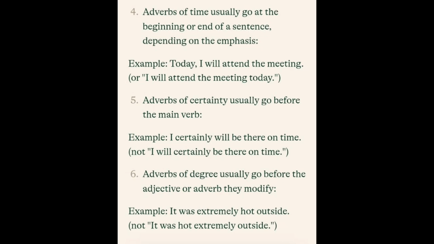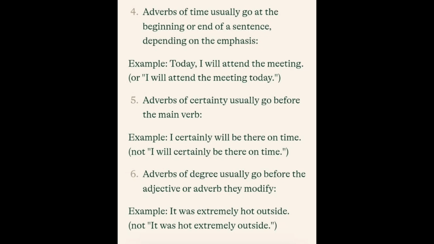Okay, so adverbs of time usually come either at the beginning or at the end of a sentence. For example, today I will attend the meeting. In this sentence, emphasis is placed on today, meaning that the meeting will not be postponed to another day, but I will attend it today. Or you can also say, I will attend the meeting today. In the second sentence, emphasis has shifted away from today. There is no emphasis again on today. It means that I can decide not to attend again today. But in the first statement, there is emphasis on today.